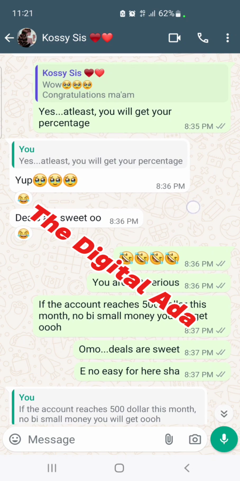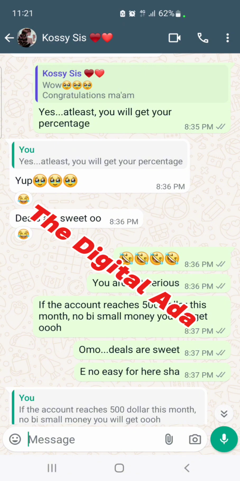Imagine, just because she owns an account, I made $500 from this account, and she'll be getting 30%. And 30% is about how much? Is it not about $150?